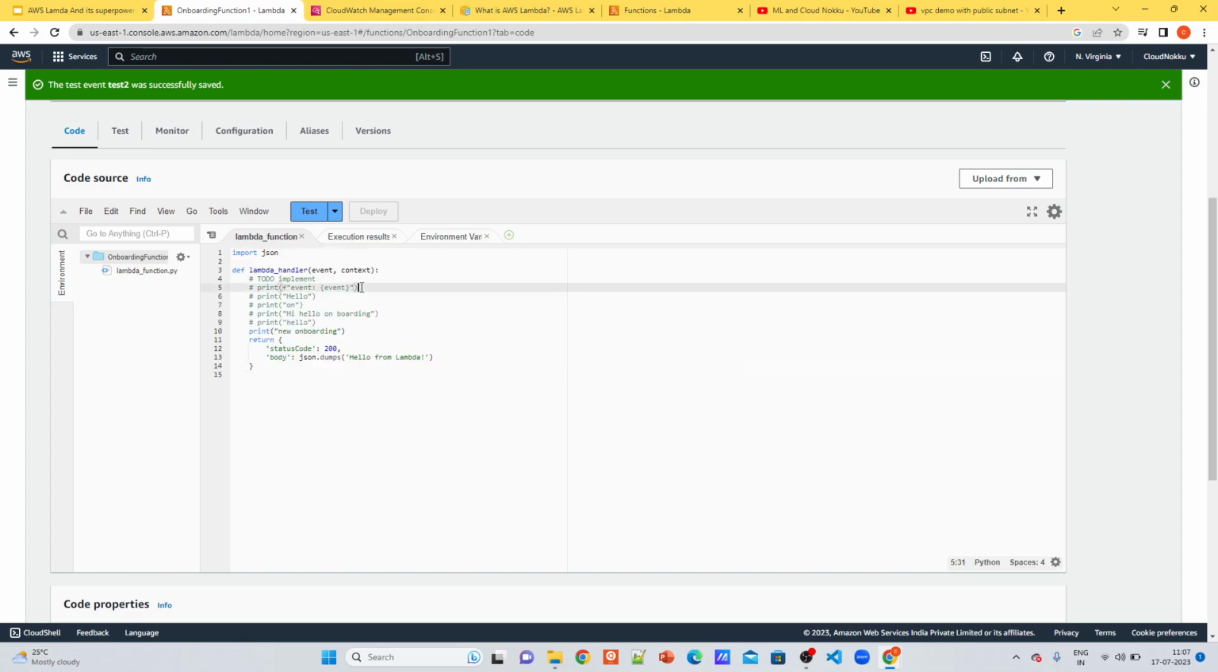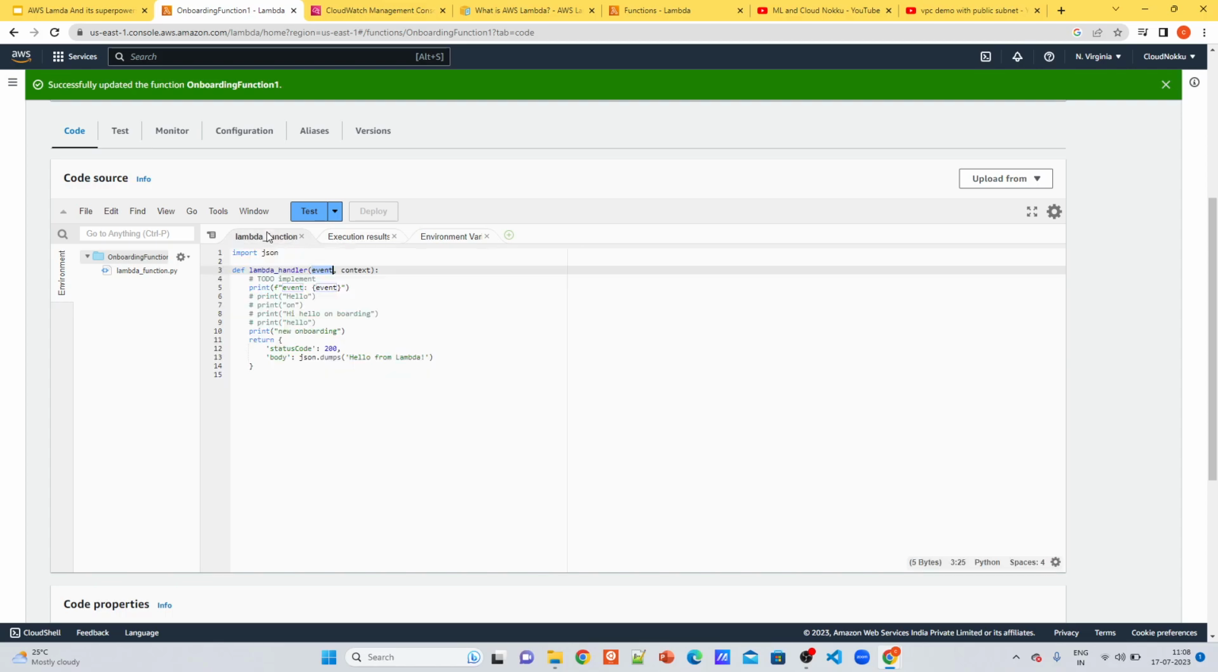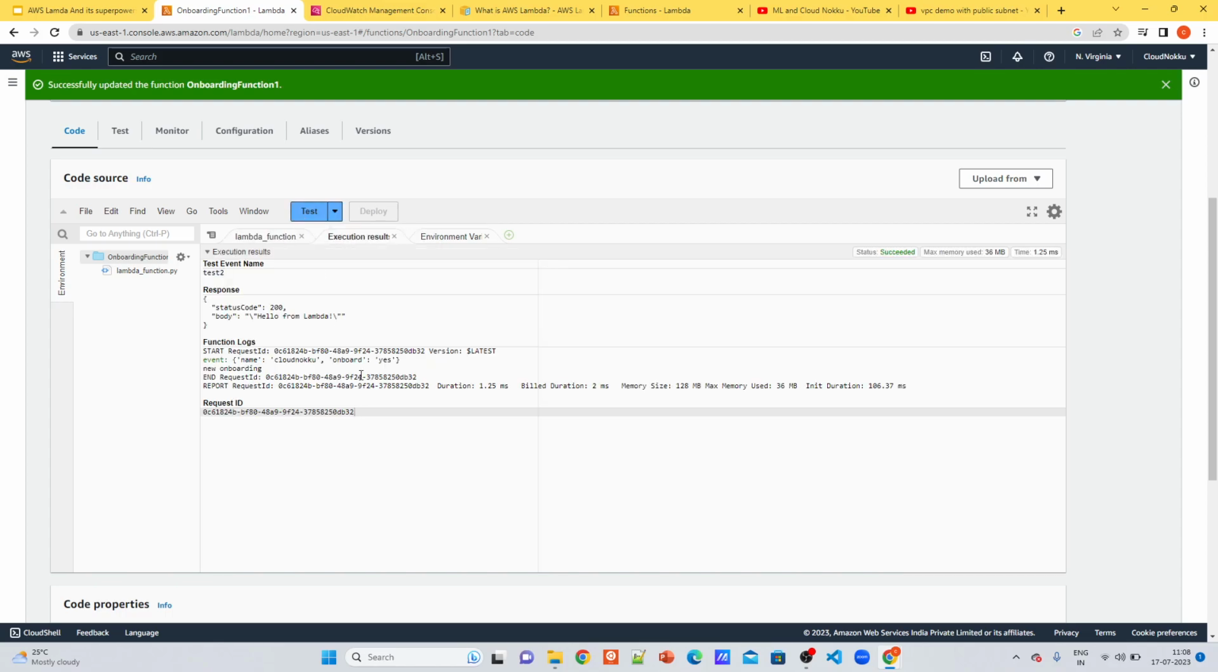And again, if you are interested in seeing the event input which you have passed, it is passed as an event to the Lambda function handler function. So I'm printing the statement event and we'll see what it printed. Control S and I deploy the function. Once you have deployed it, again you select your test event test 2 and test. See here, the event printed is name and onboard S.